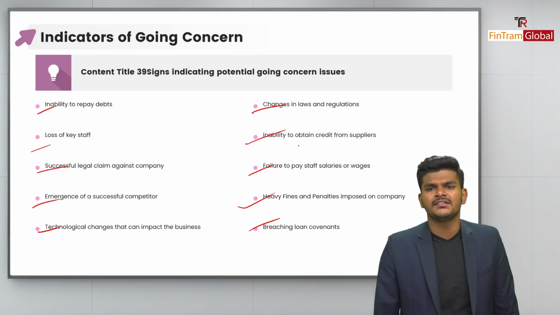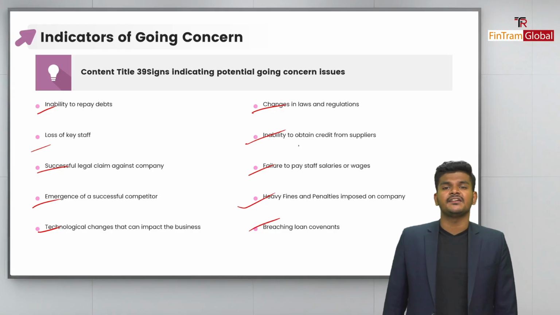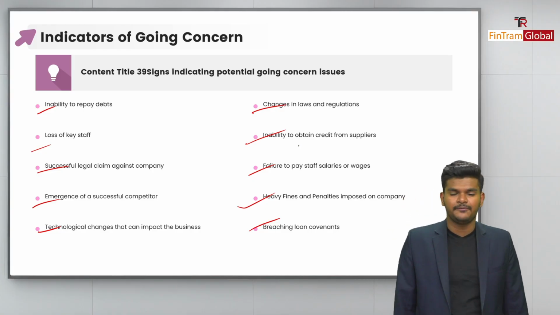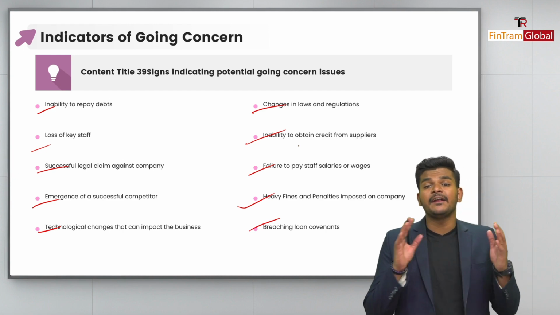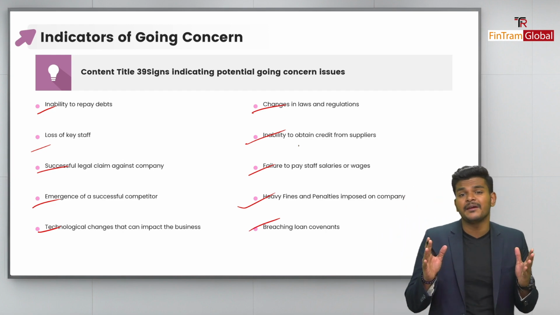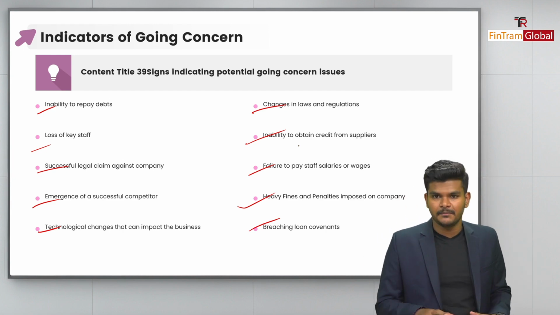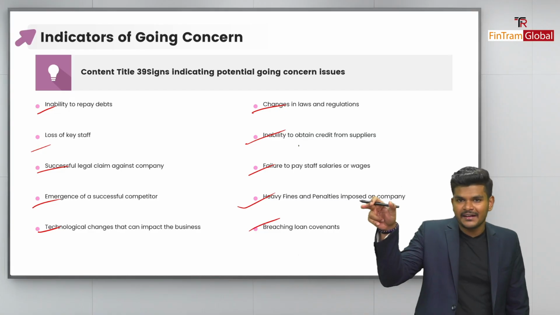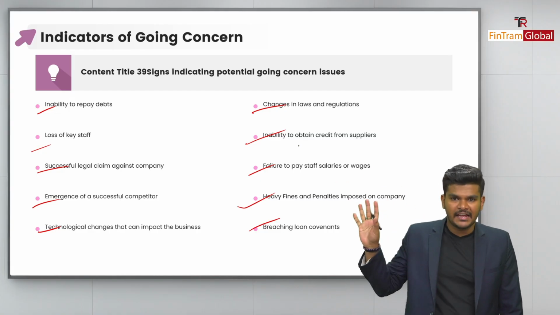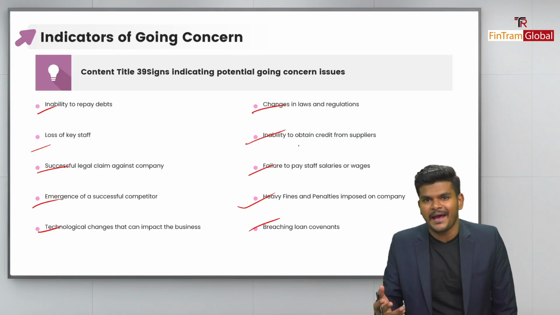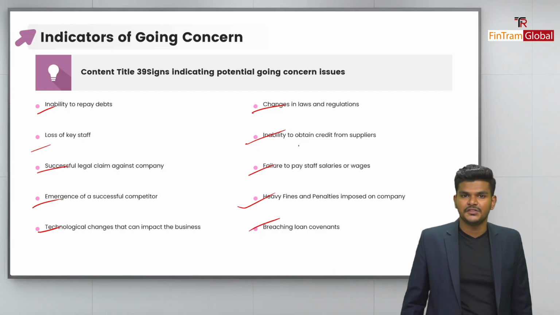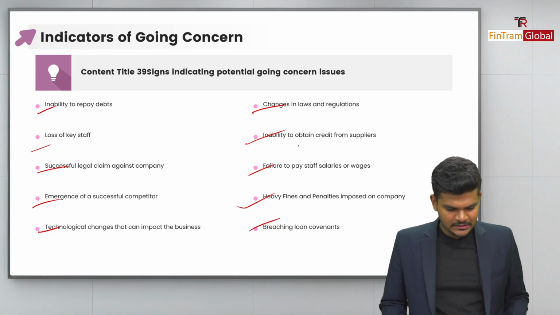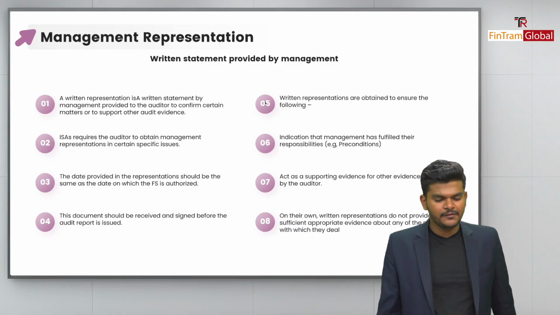What are covenants? Covenants are basically the terms and conditions that are attached to the loan agreements. Okay, folks. So if they breach it, then the entire liability will become immediately payable. What we recognized as non-current liability will immediately become current liability. And if the company cannot pay it back, then it's going to lead to a going concern issue, right? So that's basically the idea. Okay, folks. So yeah, those are the indicators of going concern.